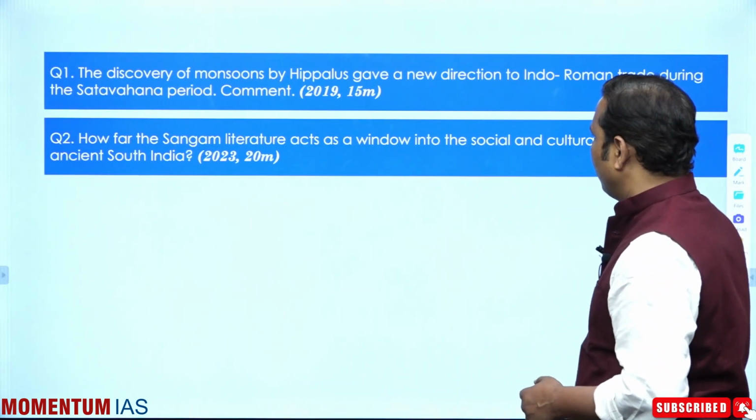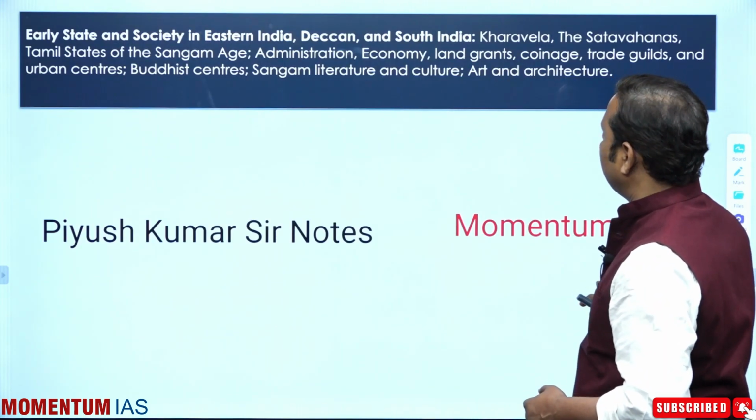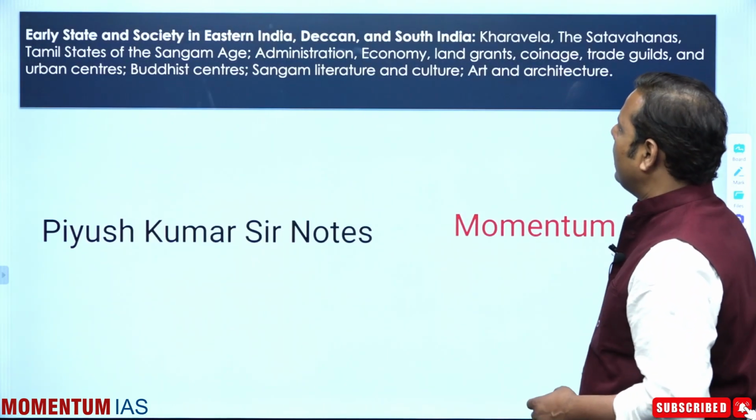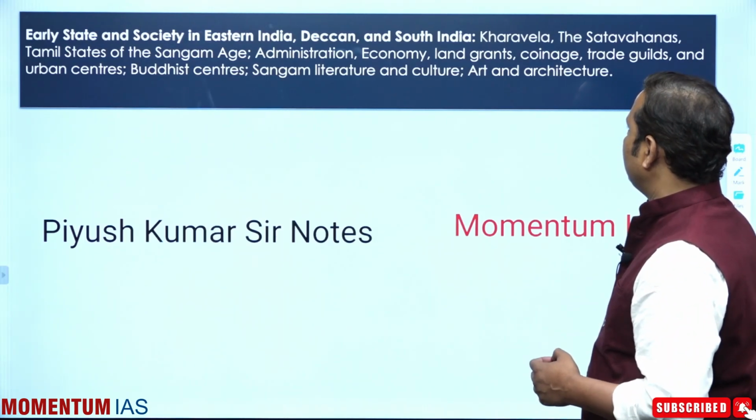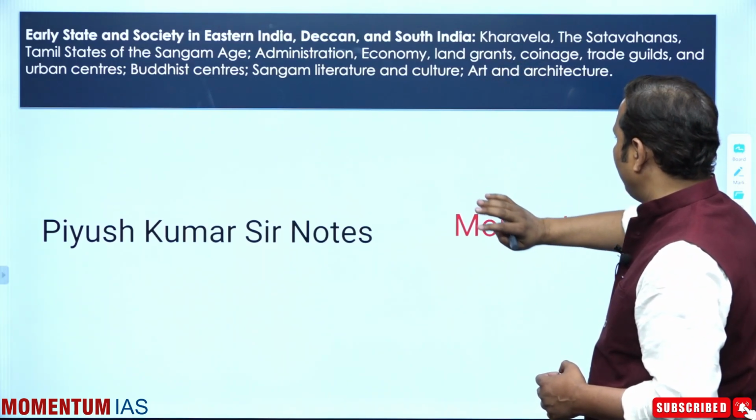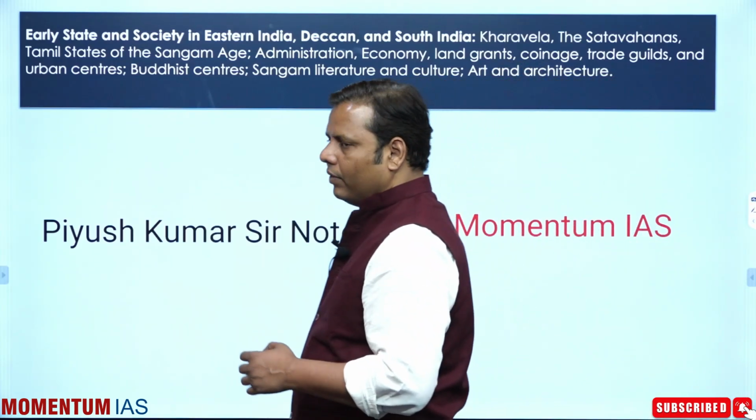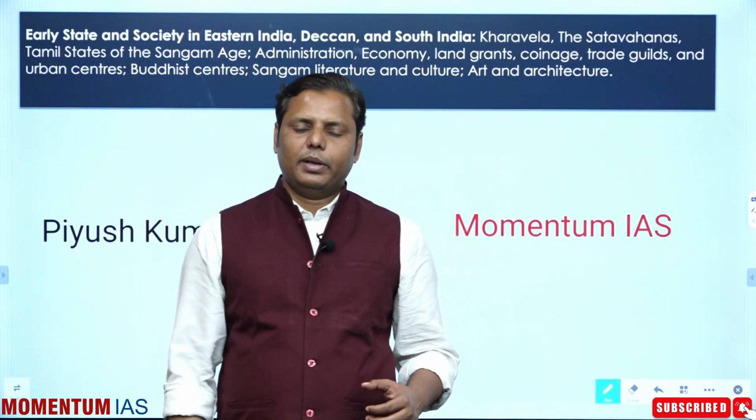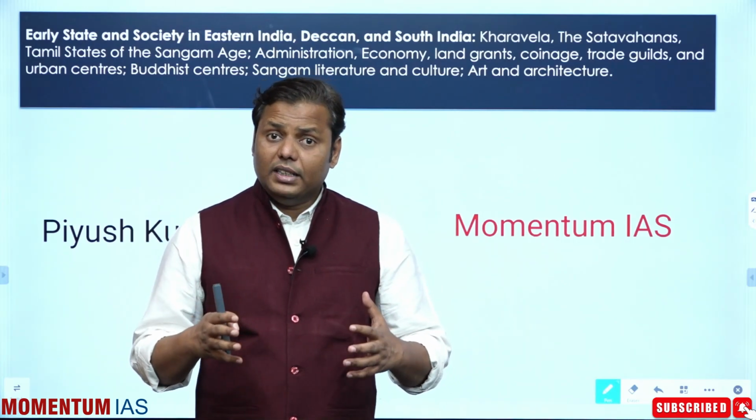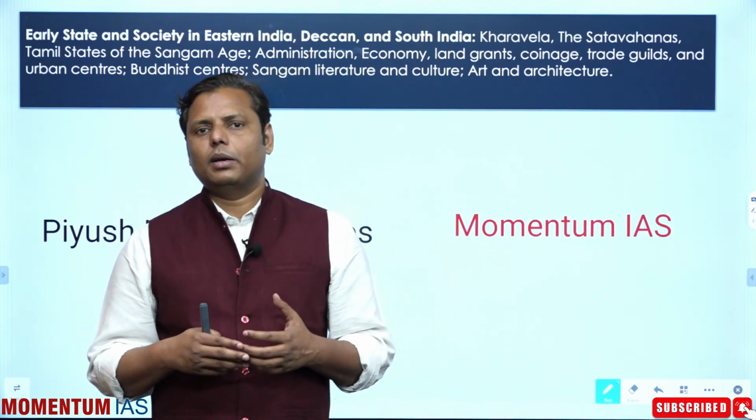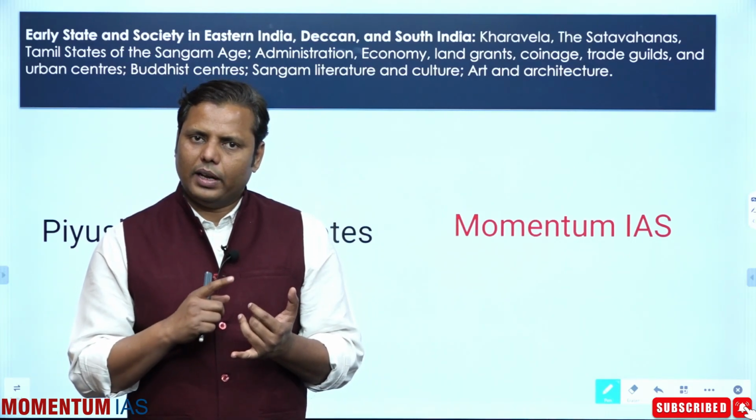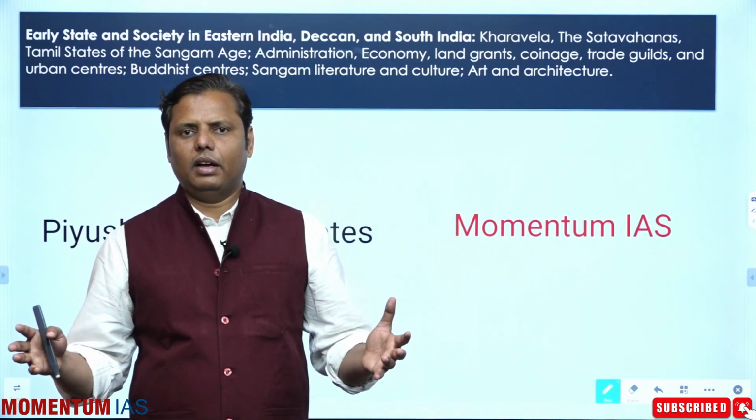Okay. Now moving to the next topic, that is about the early state and society in Eastern India, Deccan and South India, where various dynasties are there. The South Indian history is also included here. Now this part is again very complicated, and why is it complicated? Because you have to cover a larger part of history, right? And in fact there are so many regions you have to cover here, and that's how it is becoming very complicated, right?